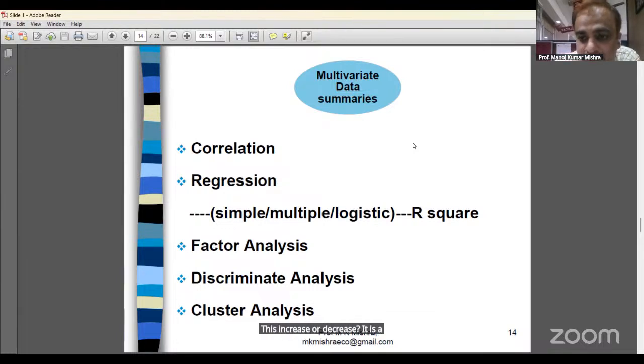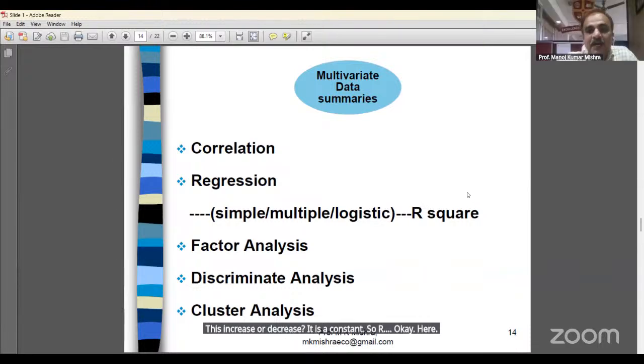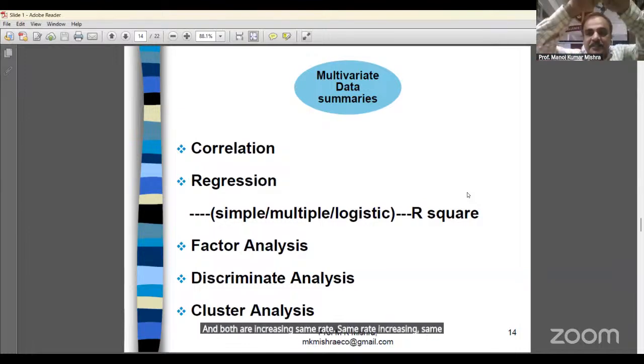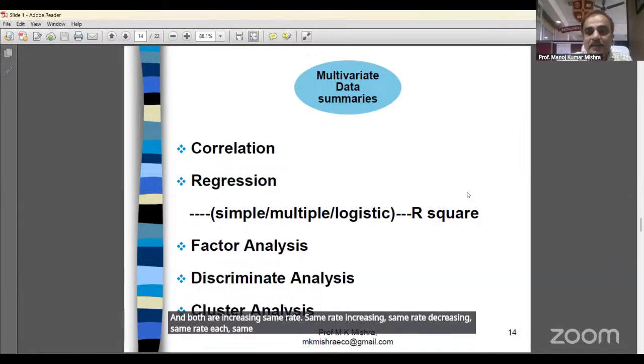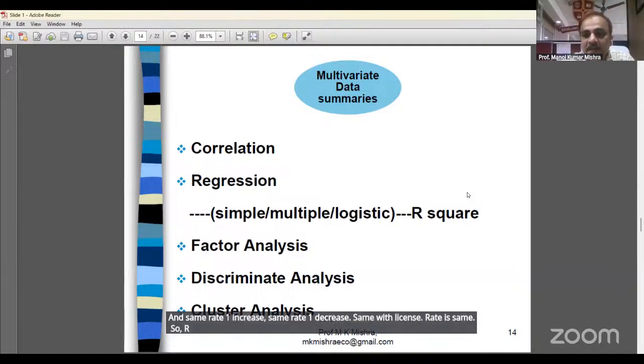Now R is correct here, and both are increasing at the same rate. Same rate increasing, same rate decreasing. Then R will be 1. And if one increases at the same rate as the other decreases, the rate is the same, so R will be 1 but minus.